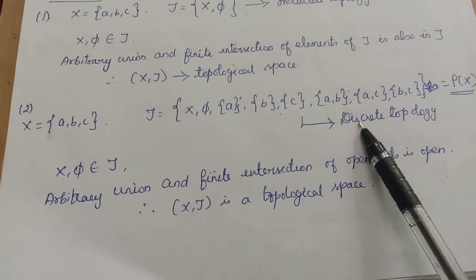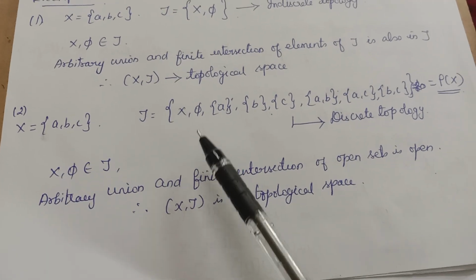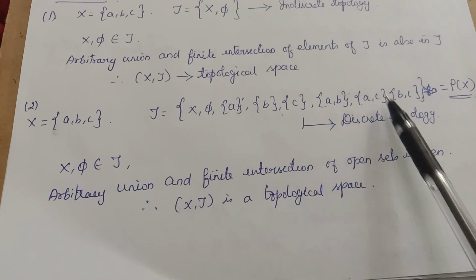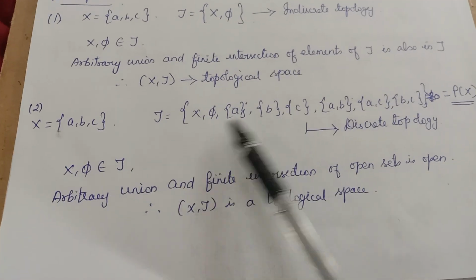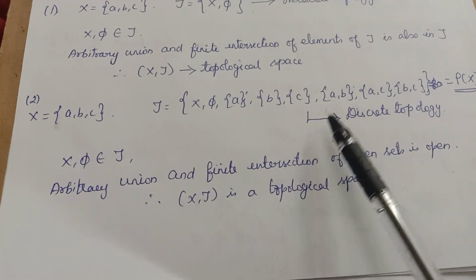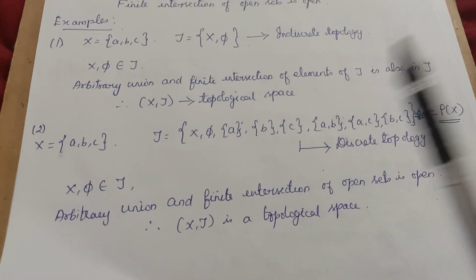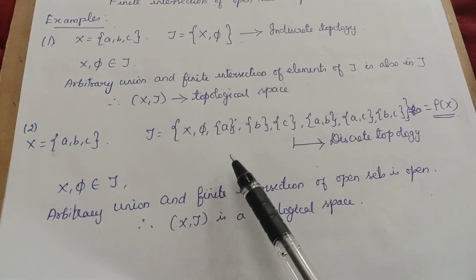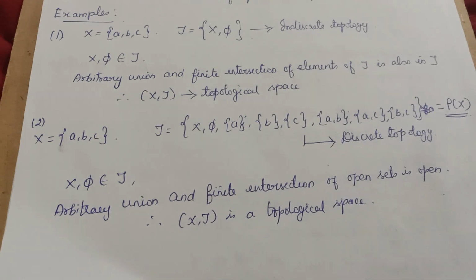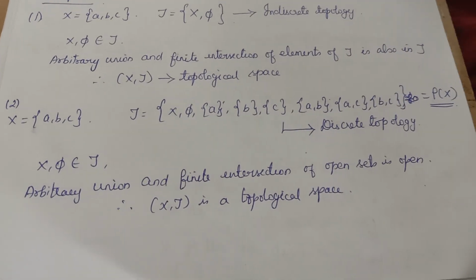Okay, I am going to prove this is a topology. You see, first condition, both X and phi are there. Yes. Second one, arbitrary union. If you take any union, that will again be one of these sets only. Arbitrary union and finite intersection are all there. Therefore, this is a topology, and this is called discrete topology. So, if a set is given, two things are clear. One is discrete topology, another one is indiscrete topology. Discrete means collection of all subsets.